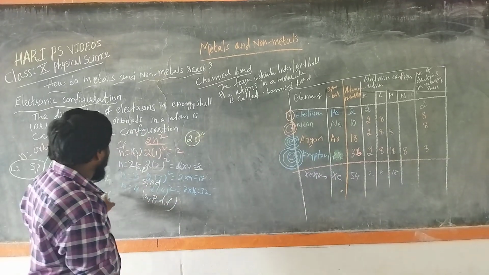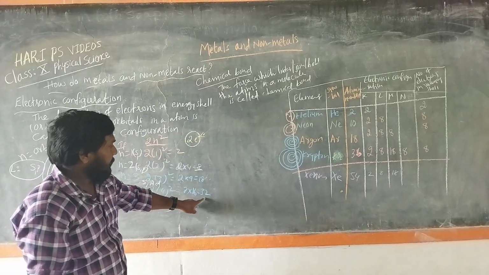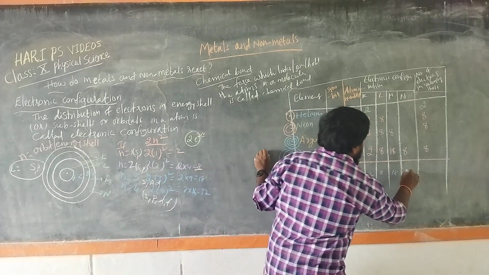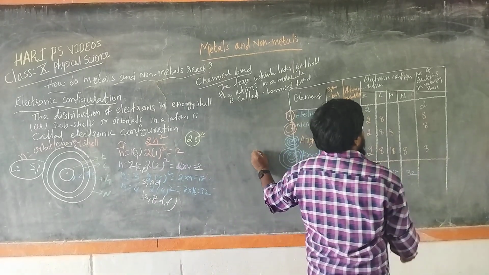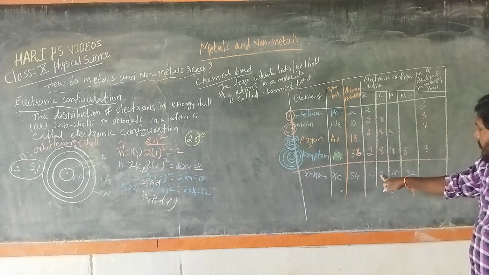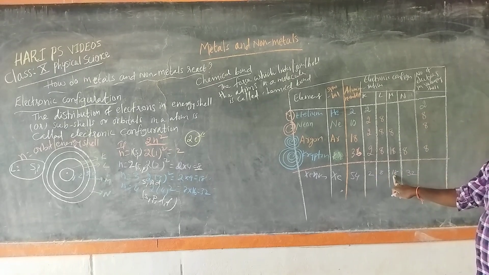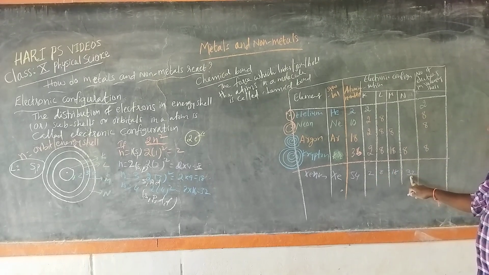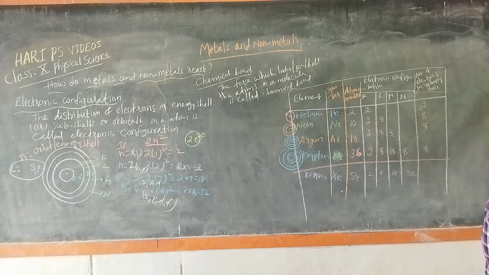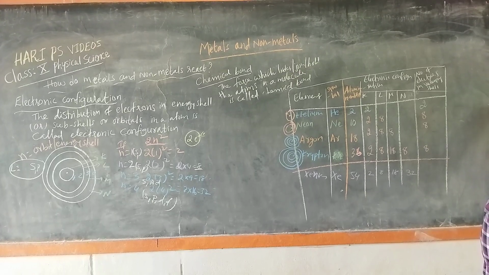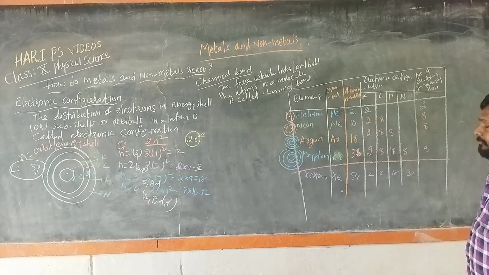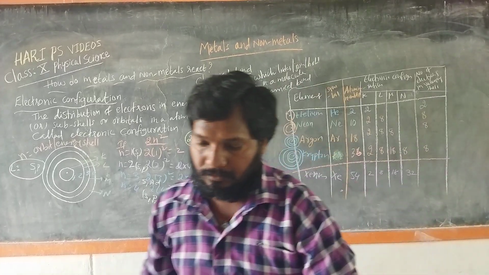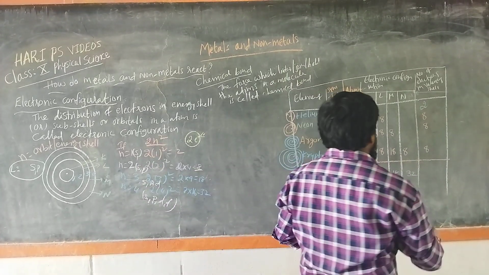How many electrons can the 4th orbit complete? 32. So 2 plus 8 is 10, 10 plus 18 is 28, 28 plus 32 is 60.